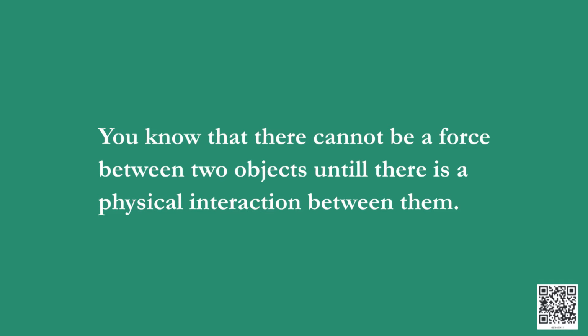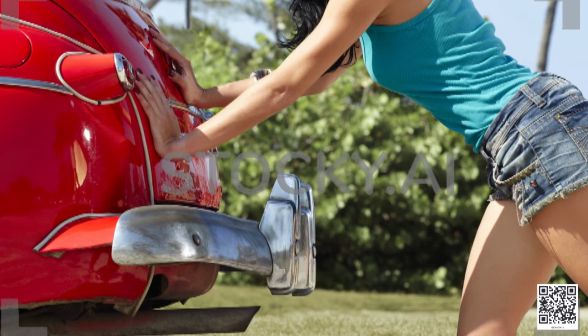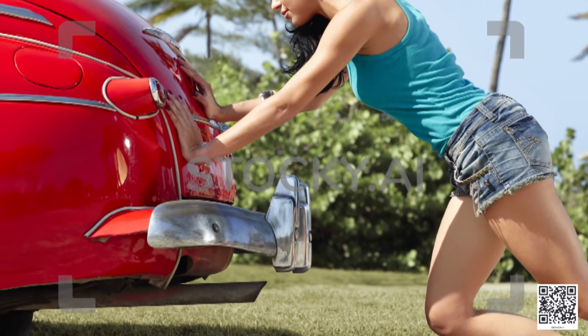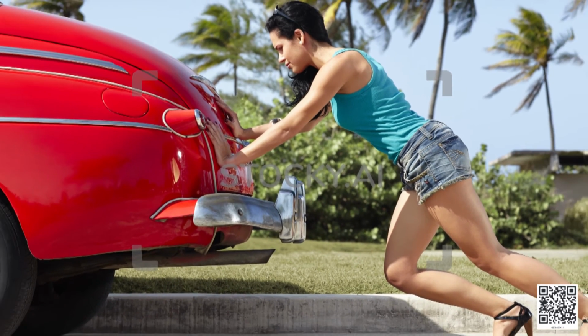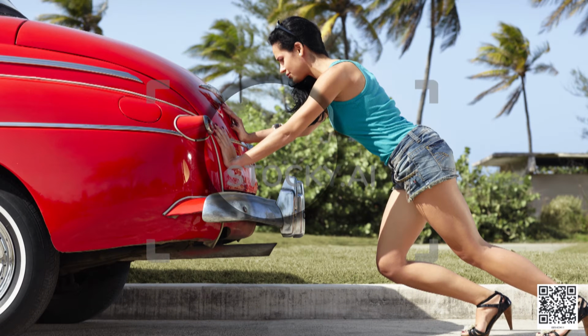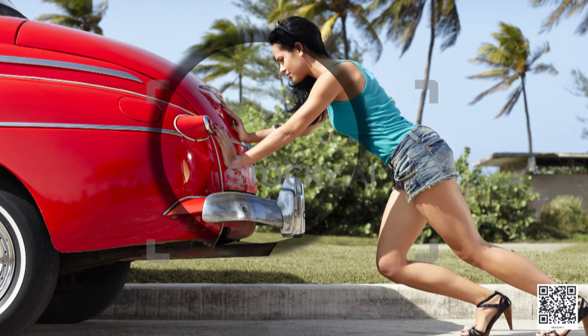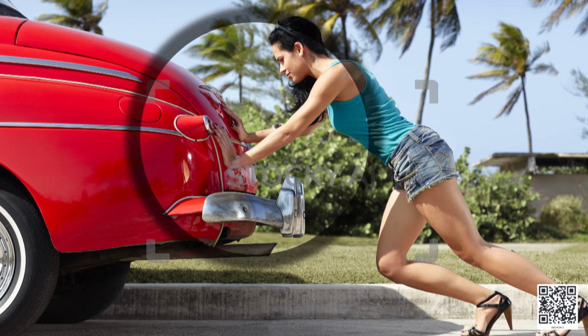You know that there cannot be a force between two objects until there is a physical interaction between them. Consider a person pushing a car. He or she cannot push a car unless his body is in contact with the car. You can't exert force on another person without being in contact with that person.